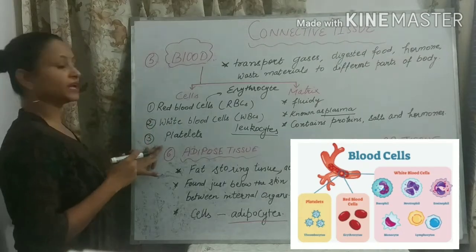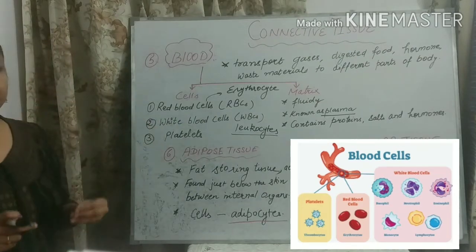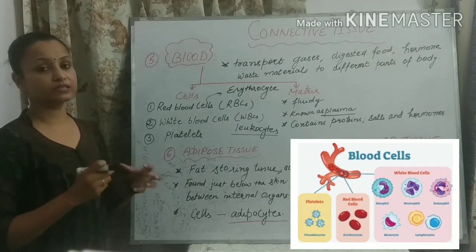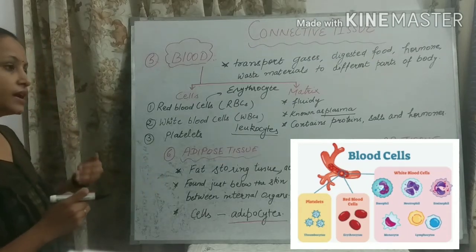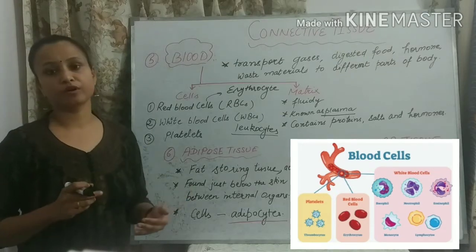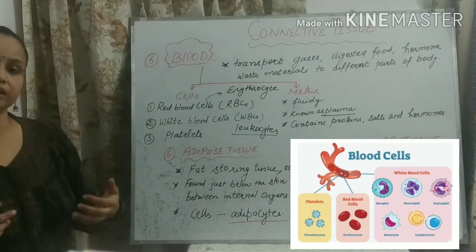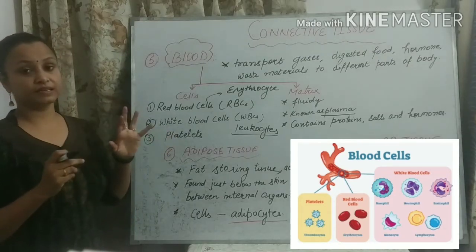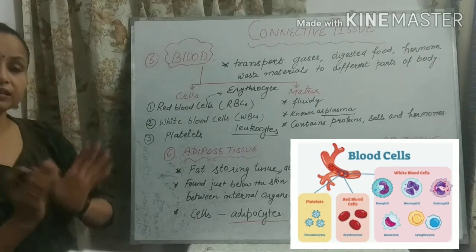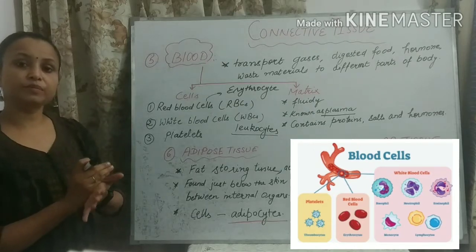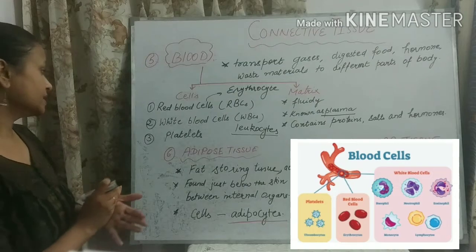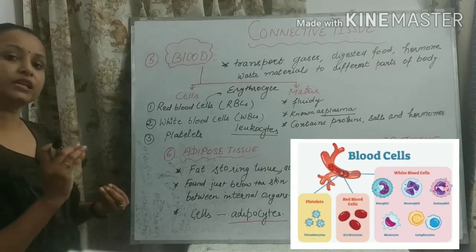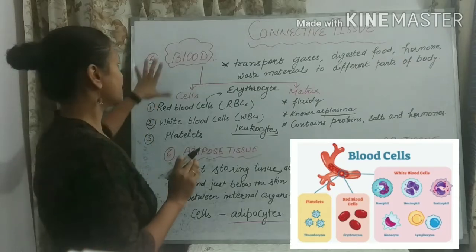The next is platelets. Yes, platelets, these cells help in the clotting of blood. What is the meaning of clotting? If there is any kind of injury in the body, any cut or wound, and blood starts flowing, the platelet cells go there, collect there, and stop the blood from flowing. This means they clot the blood, so that the loss of blood will stop. So this is about the blood.